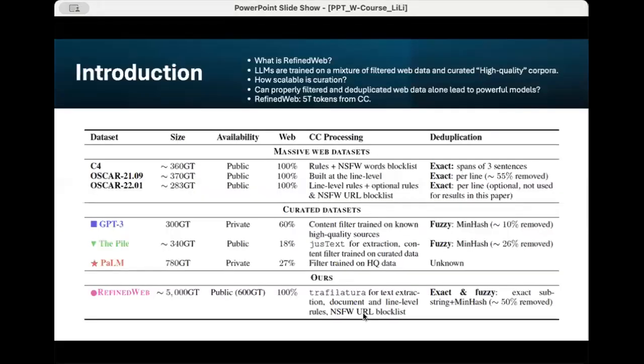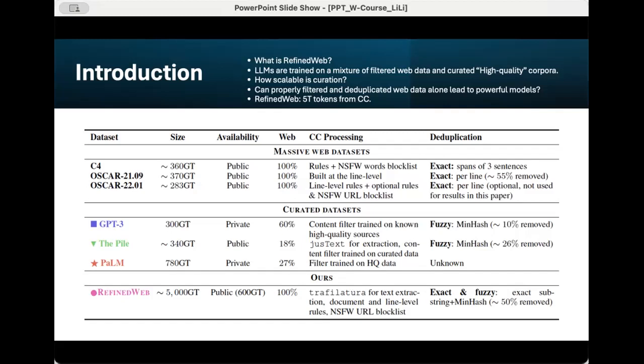1. Introduction. Refined Web is a massive web-only dataset comprising 5 trillion tokens designed for training large language models with up to 200 billion parameters. Developed using the Macrodata Refinement (MDR) pipeline, it incorporates content extraction, rigorous filtering, and extensive deduplication techniques on Common Crawl web data. The objective is to create a top-tier web dataset that rivals or surpasses models trained on meticulously curated corpora like the Pile, exclusively utilizing web data.